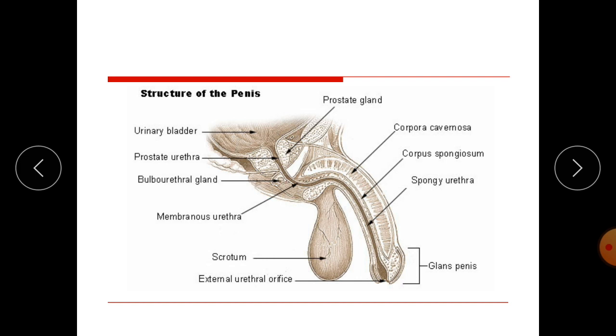Here we can see the corpora cavernosa, this is the spongy urethra, this is the corpus spongiosum, and this part is the glans penis, and this is the external orifice through which sperm will come outside.